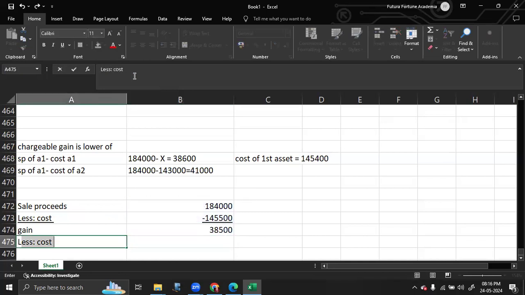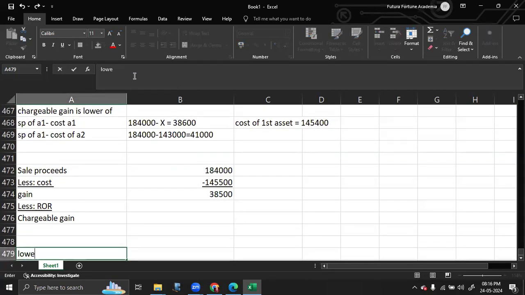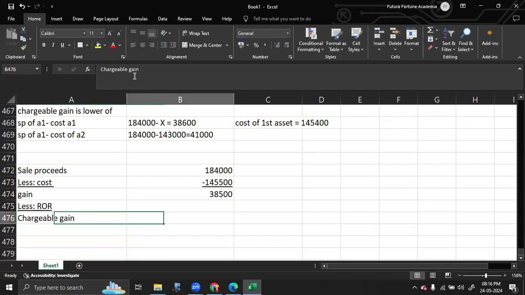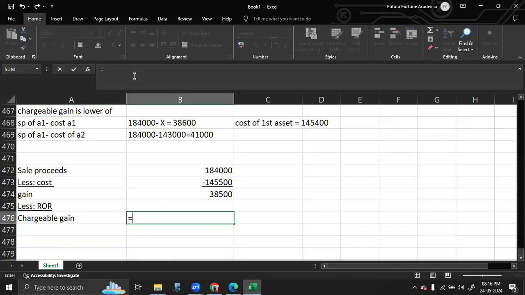From that gain, you have to find a balancing figure of ROR. And from that, you have to calculate your chargeable gain. Now, chargeable gain is lower of, which we have already included. So, chargeable gain figure is 38,600.